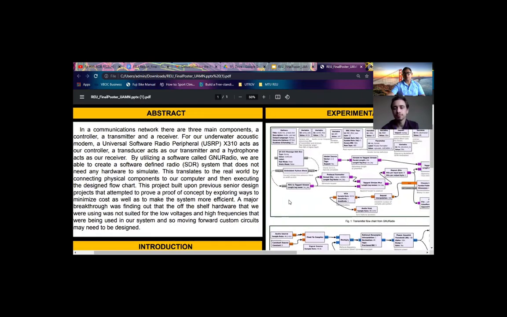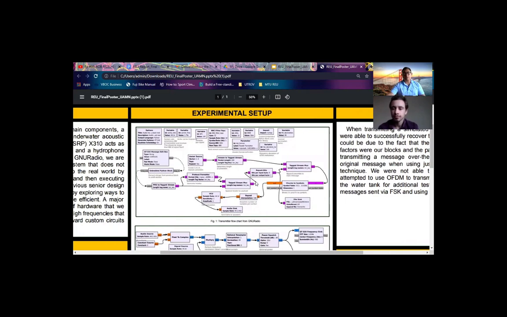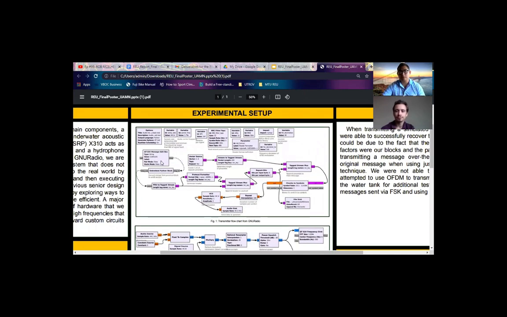In the middle of the screen, you'll see our experimental setup, and you'll see the flow chart. This particular flow chart is from our over-the-air experiments. The message starts out with this little message box in the GUI.